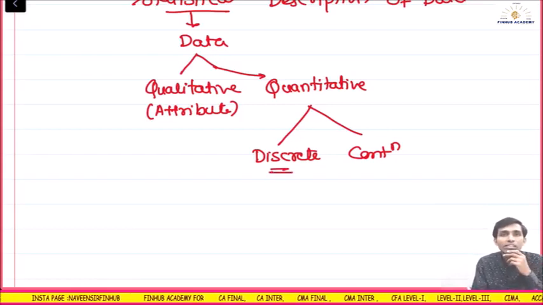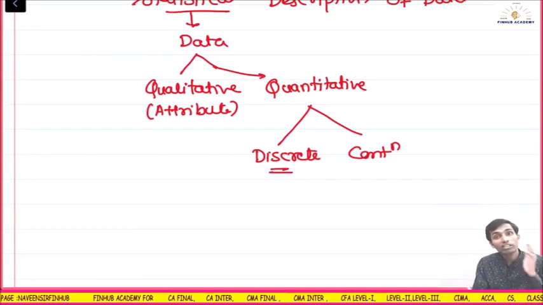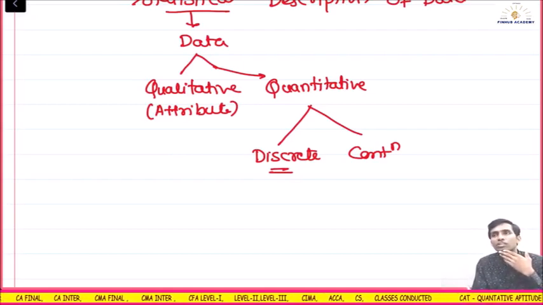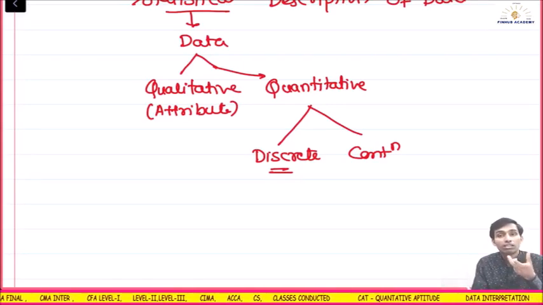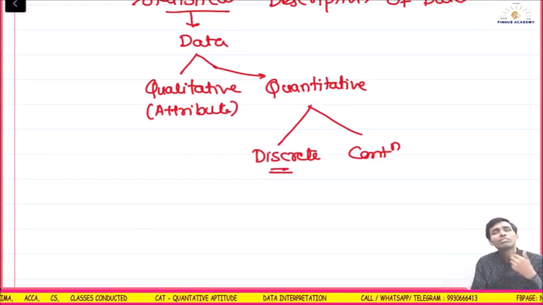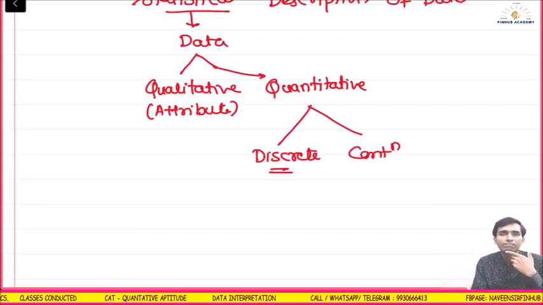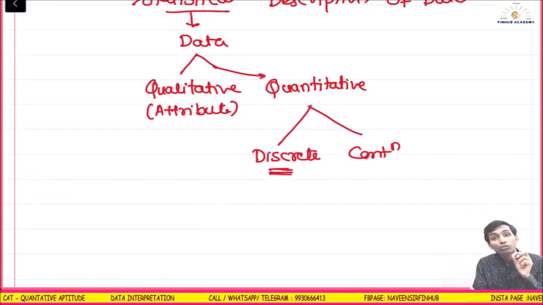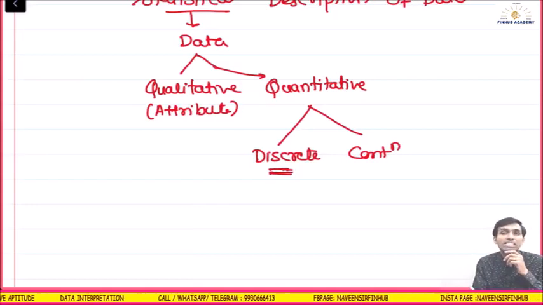Number of students, I can't say 3.6, either it will be 3 or it will be 4, the best example. Number of rooms, either 2 or 3. Understood? The number of misprints in a book, in the CA Foundation module: it will be 3, 4, 5, 50, 51, it can't be 50.5. So whatever takes definite numbers, the natural or whole numbers, is discrete.